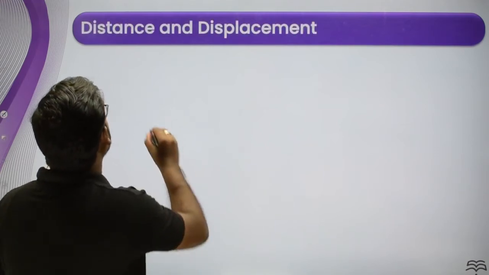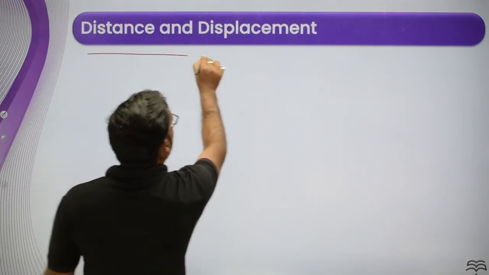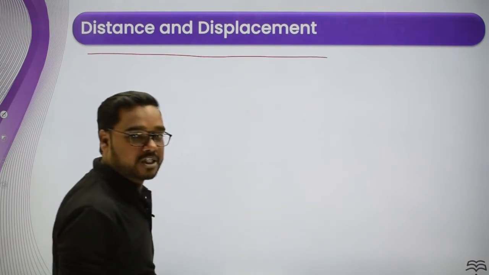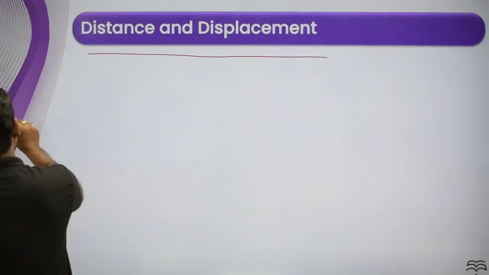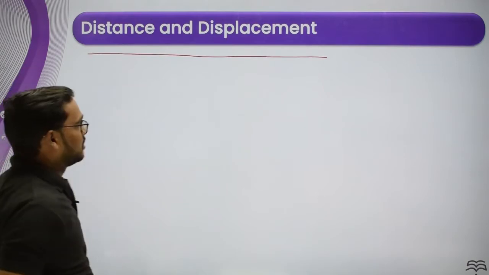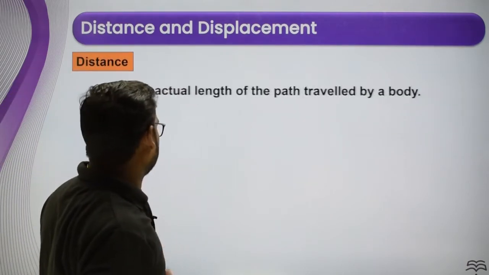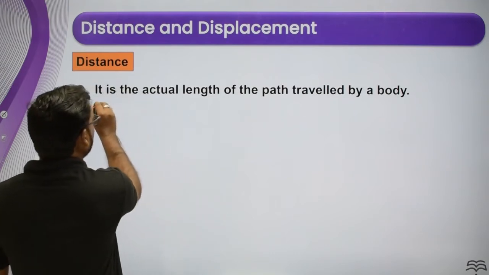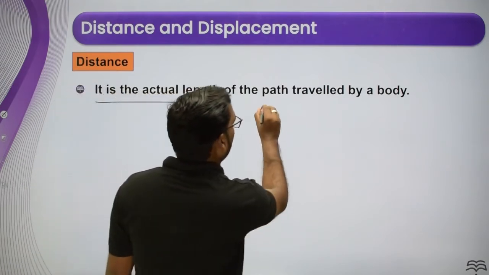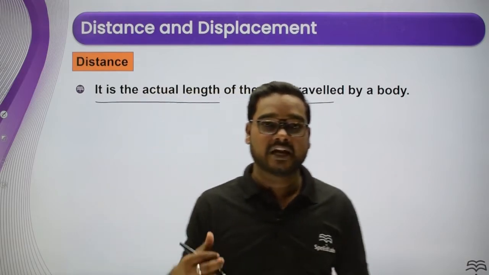Next is distance and displacement. Now we are going to discuss distance and displacement. How to define distance and displacement? What is the distance? I have already discussed that it is the actual length of the path traveled by a body. What is the meaning of actual length here?